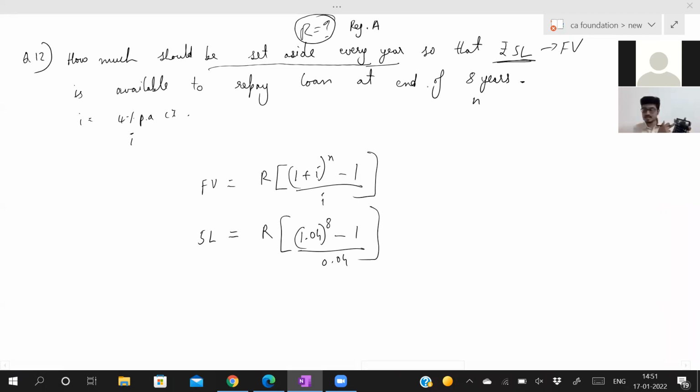Now 5 lakh divided by this answer, you will get R, which is coming to 54,265. So you have to set aside 54,265 every year for 8 years, so that you will receive 5 lakh at the end of the 8th year. R is equal to 54,265. If you save this amount every year, you will get 5 lakh at the end of the 8th year, if interest is 4% per annum.